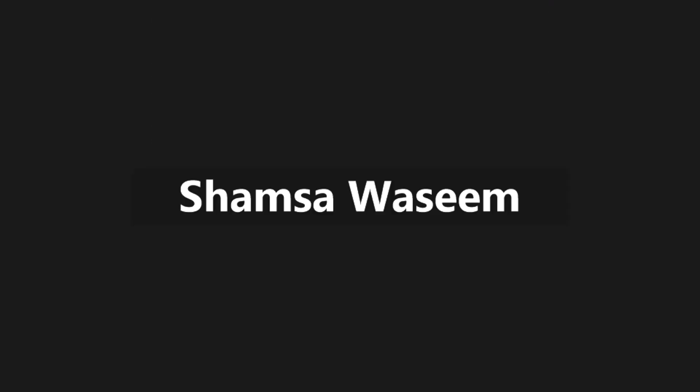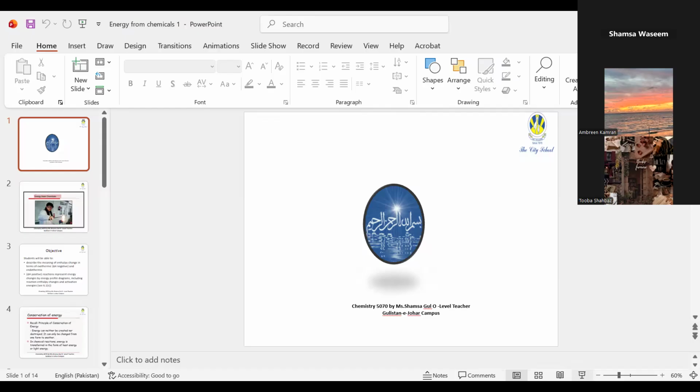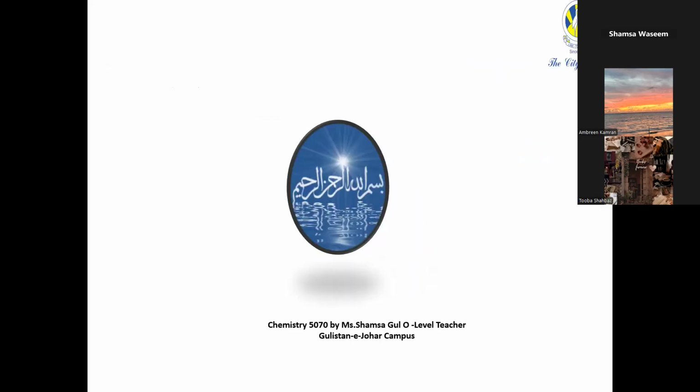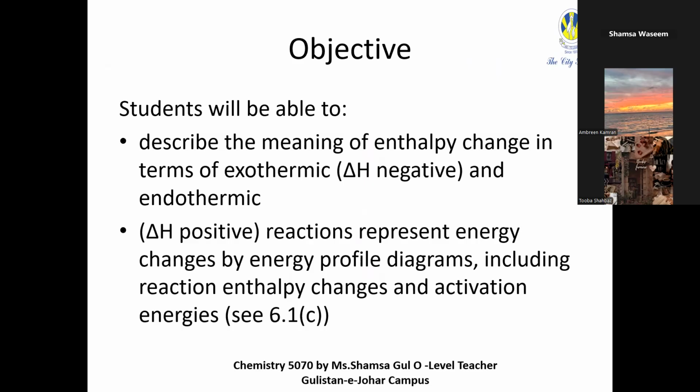Right. So in chemical energetics, we look at the energy change that occurs when a reaction takes place. Is it going to release energy into the surroundings, or is it going to absorb energy from the surroundings? So these are the learning objectives.